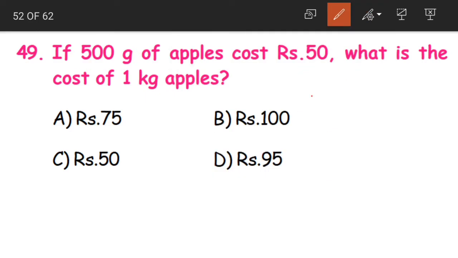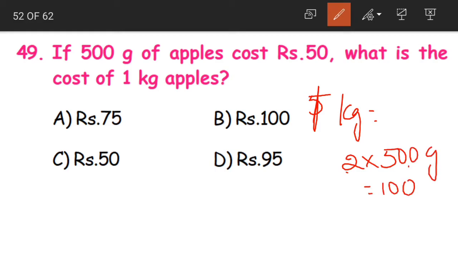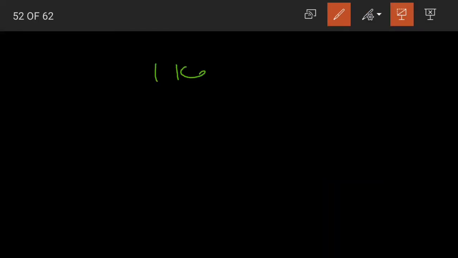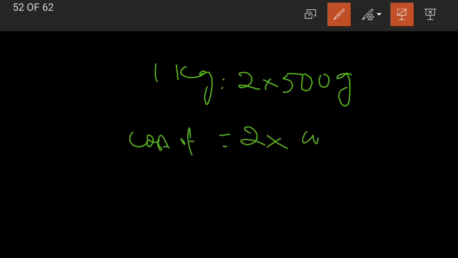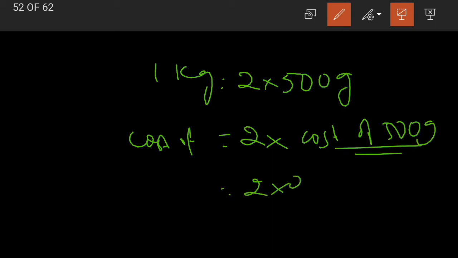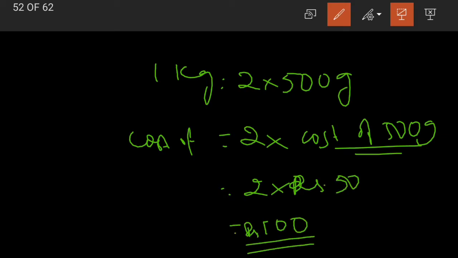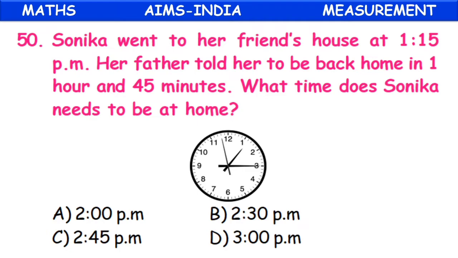Understood? As 1 kg is equal to 2 into 500 grams, and 2 into 500 is nothing but 1000 grams. So the cost of 1 kg becomes 2 into the cost of 500 grams. What is the cost of 500 grams? 50 rupees. So 2 into 50 rupees is equal to 100 rupees. Is this clear, children? The cost of 1 kg becomes 100 rupees. That is our option B.